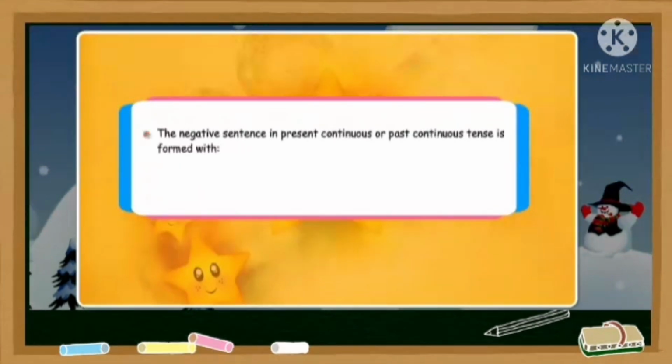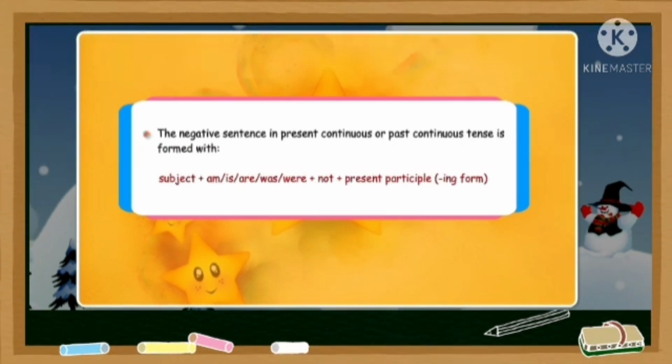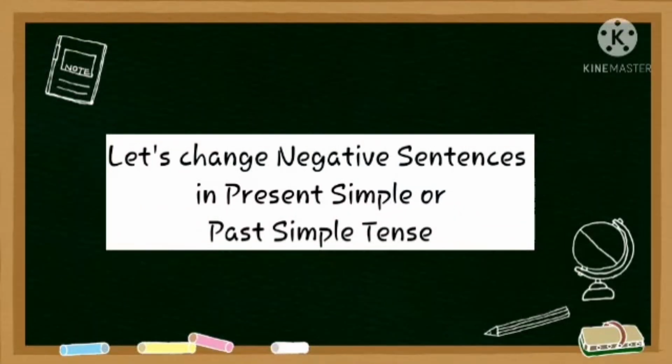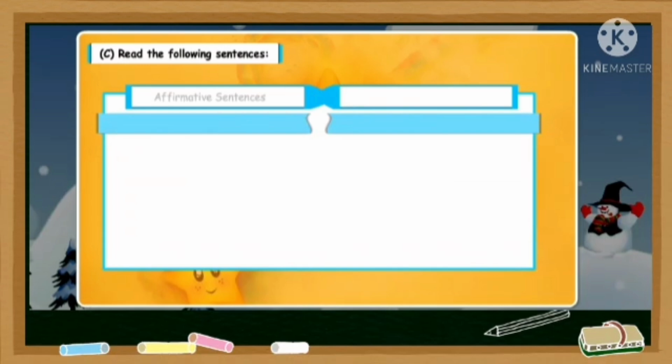So a negative sentence in present continuous or past continuous tense is formed with subject plus am, is, are, was or were plus not plus the present participle, the ing form. Is that understood? Now moving on. This time we will be changing the negative sentence in present simple or past simple tense. So read the following sentences.